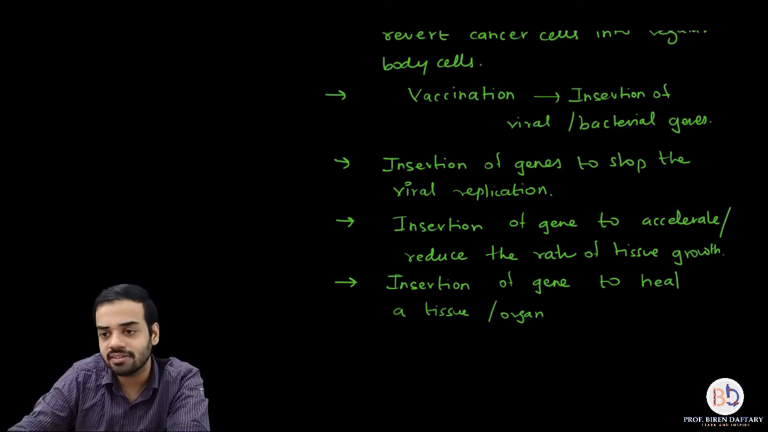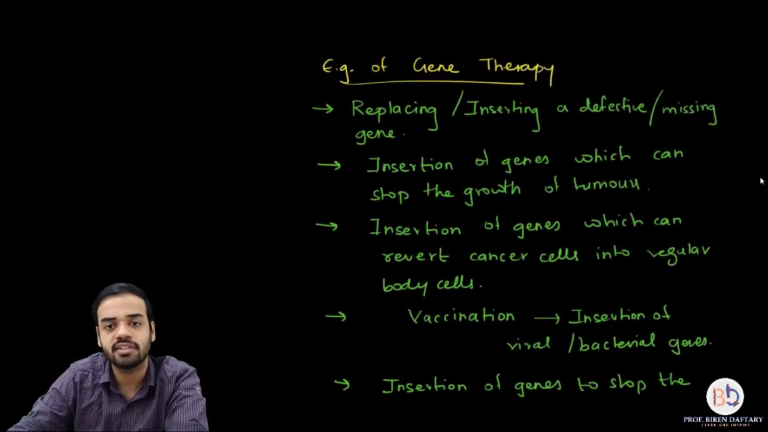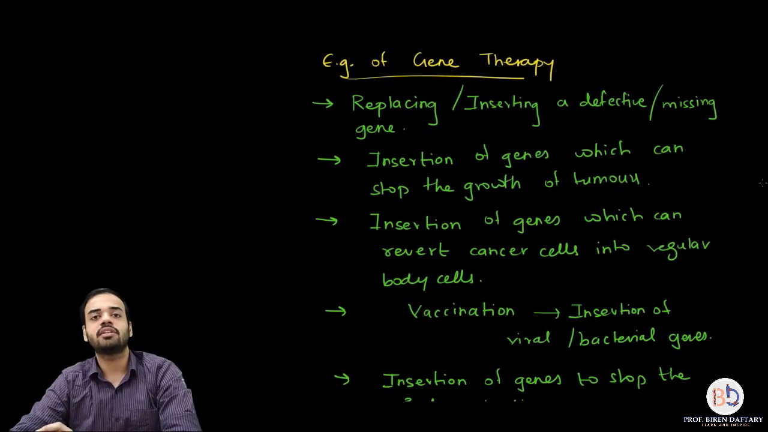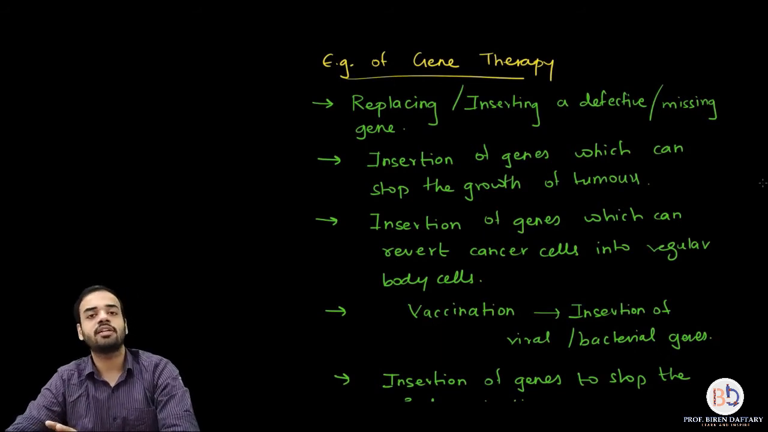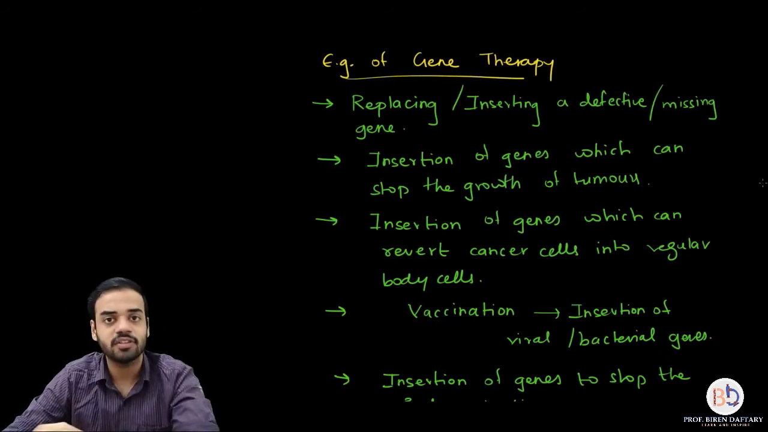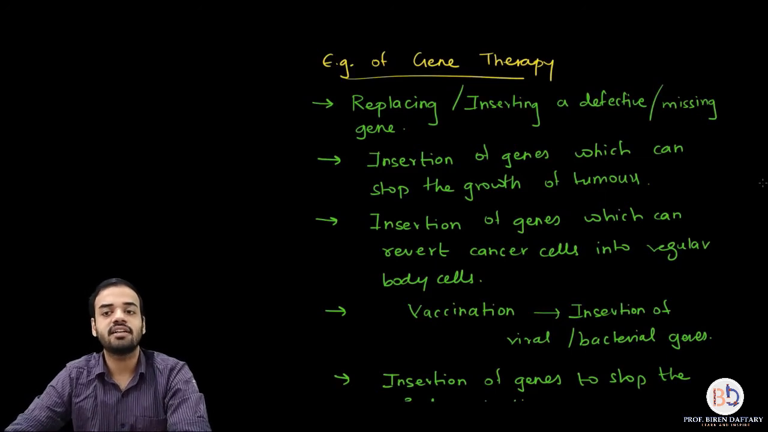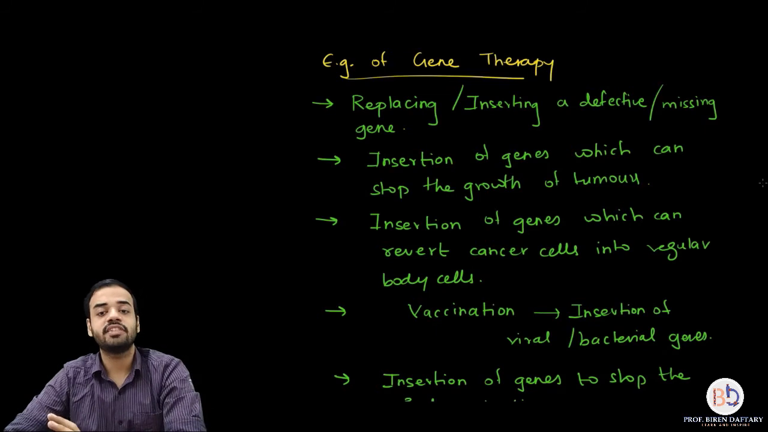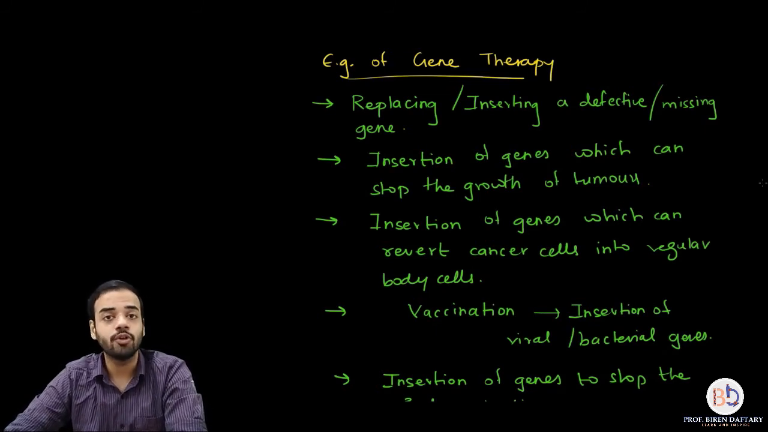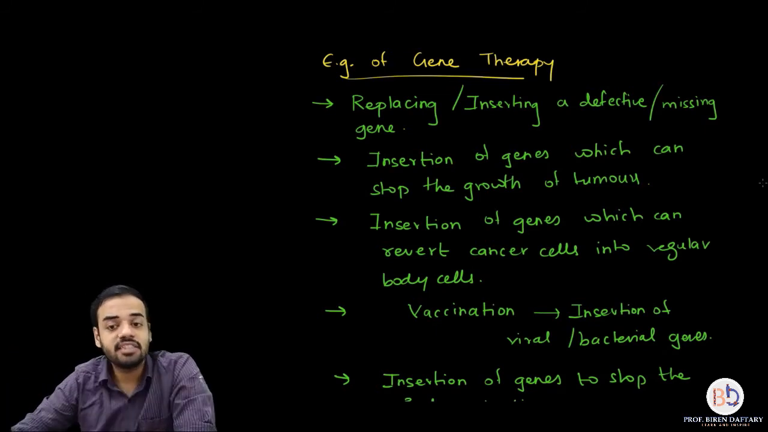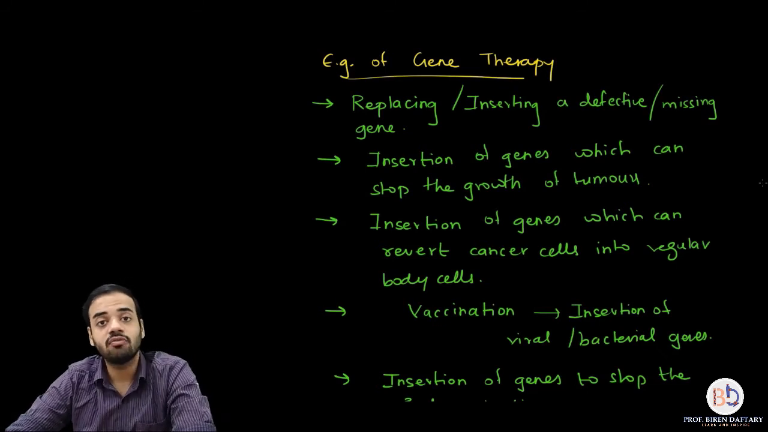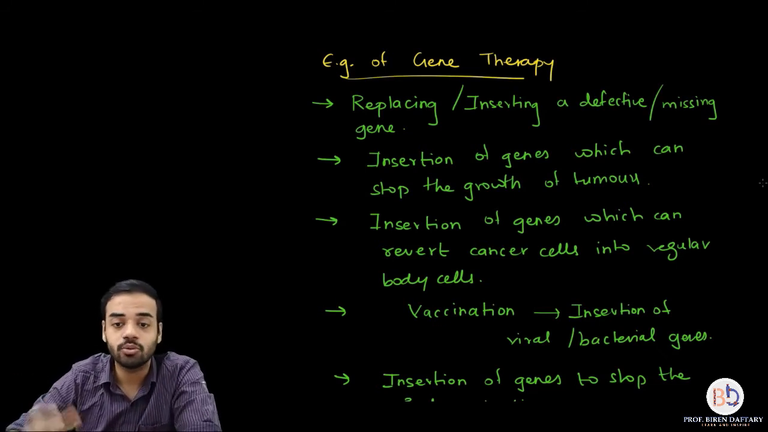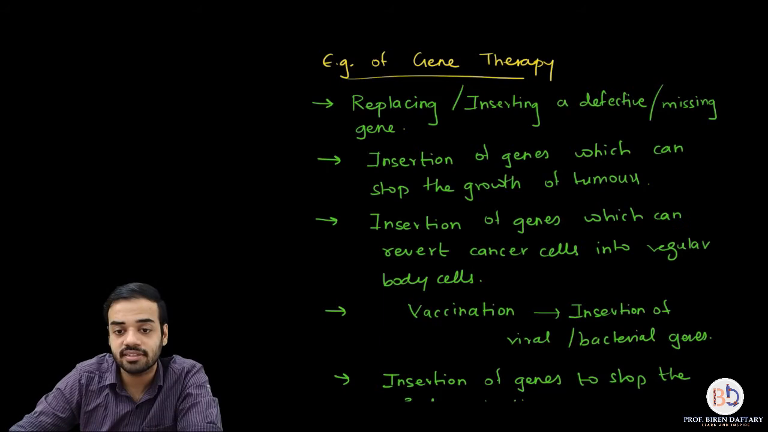So I have written these examples of gene therapy. This question can be asked: write down certain applications of gene therapy, or write down certain examples of gene therapy. So first is replacing or inserting a defective or missing gene in the genome. Second is insertion of genes which can stop the growth of tumors, correct? Then there are genes which can convert or revert the cancerous cells into regular body cells. That is the third example.